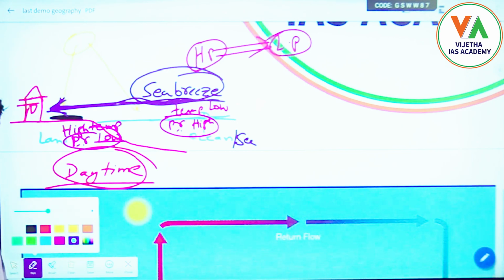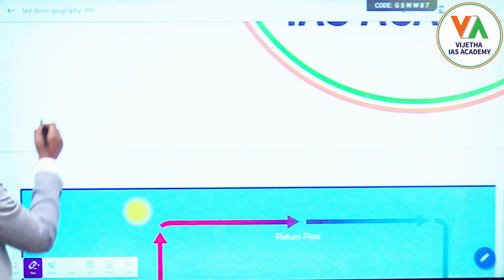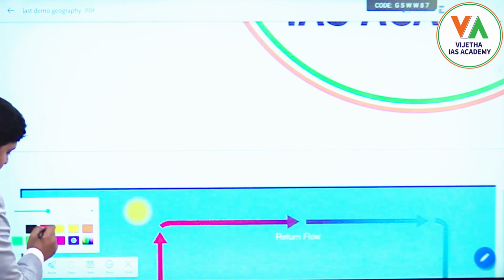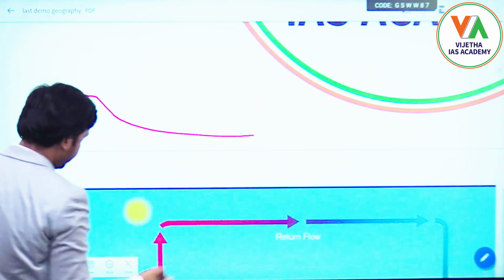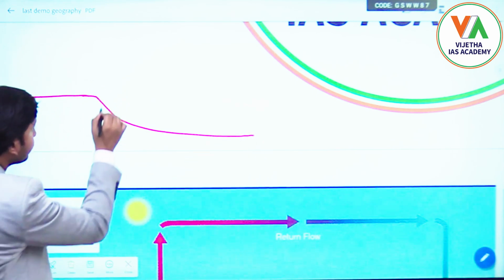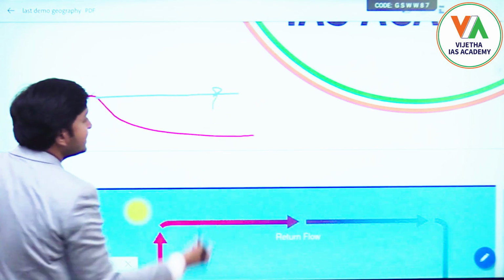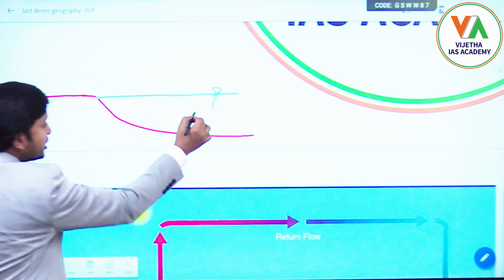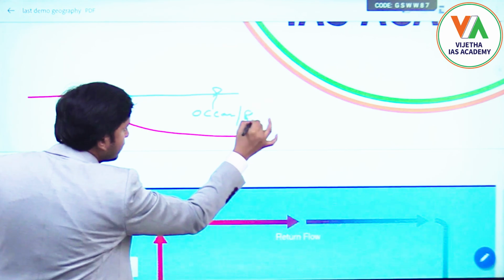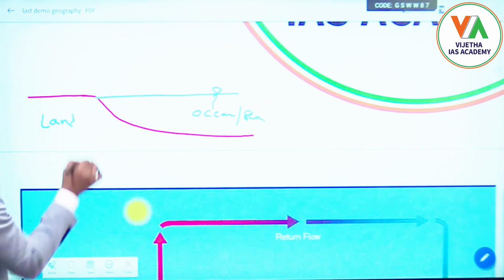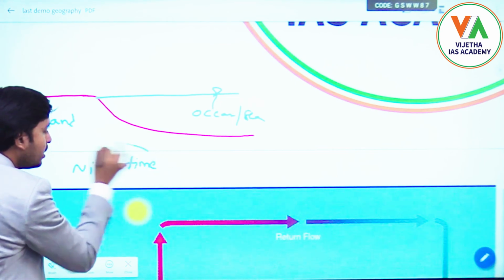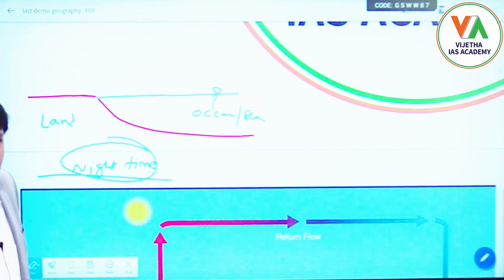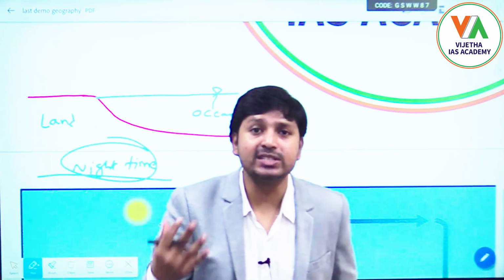Okay, so one more thing. Once again I will draw this picture so that we can discuss the next topic. The same system I have taken. So one is ocean or sea, and this is land, but now I will take it as night time. So once the sun is gone and it is night.